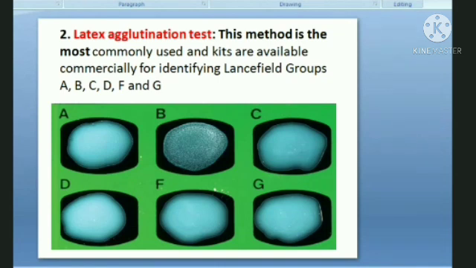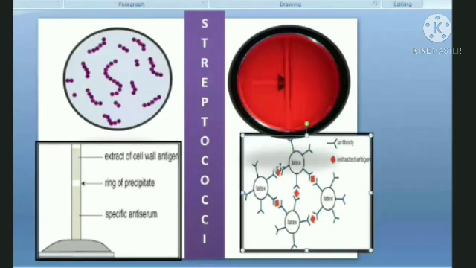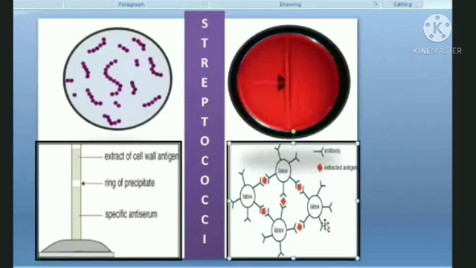Now just a minute, I'll show you now in this. Can you see this picture, this first, second, third, fourth? The fourth one, this is basically a latex agglutination test reaction. Here the circular structure, you can see it is a latex bead, which is being coated with different antibodies. You can see antibodies, generally these are two FAB fragments and this is the FC fragment. Now FC fragment binds onto the latex molecule and two FAB fragments, that is the antigen binding fragments, are free. So when the antigen comes into contact with these antibody molecules, this kind of cross-reactive reaction takes place.